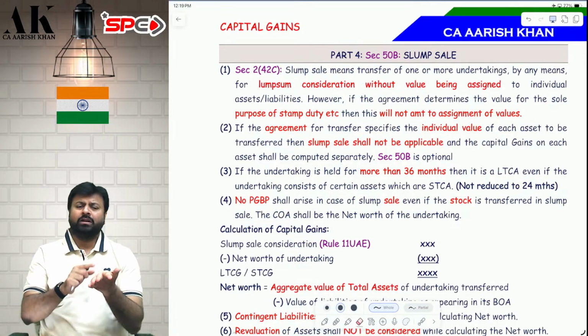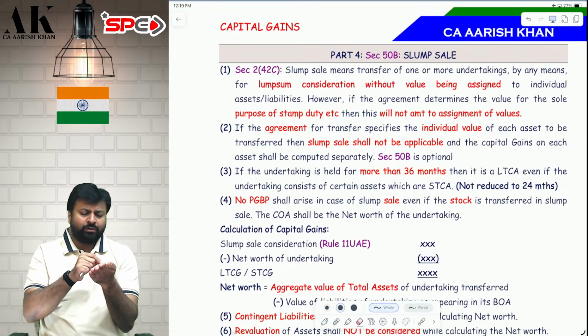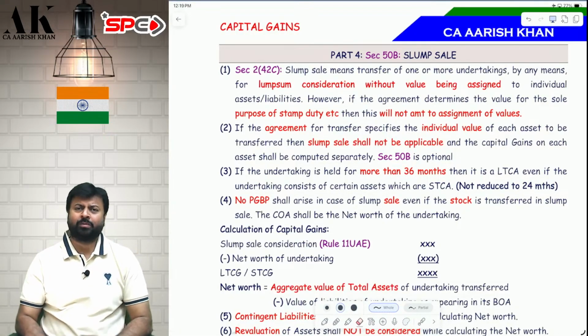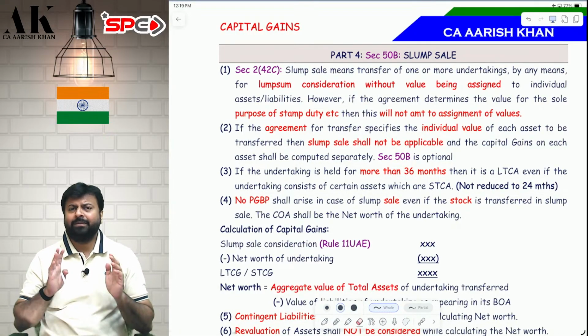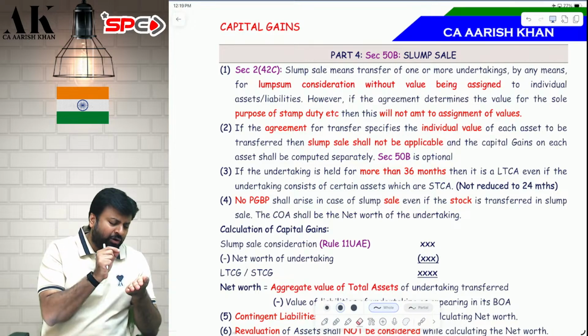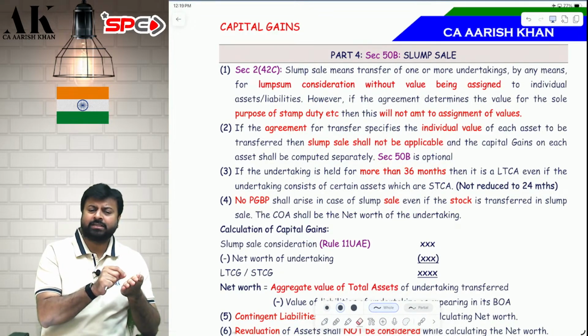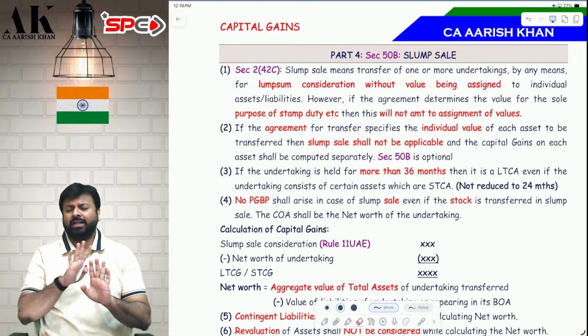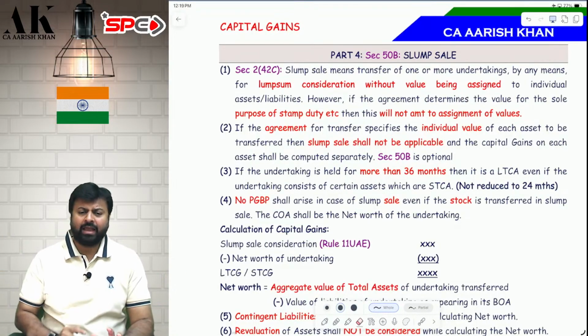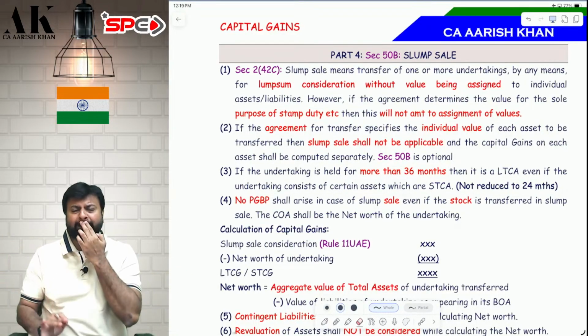Yes, only for the purpose of stamp duty value, I will mention in the deed that the land stamp duty value is this much, the building stamp duty value is this much, because that is the state government requirement. Apart from land and building, I will not mention the value of any other assets and any other liability in my deed. Everything will be on a lump sum basis.